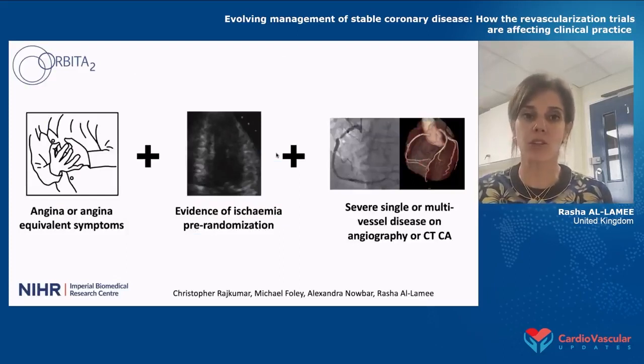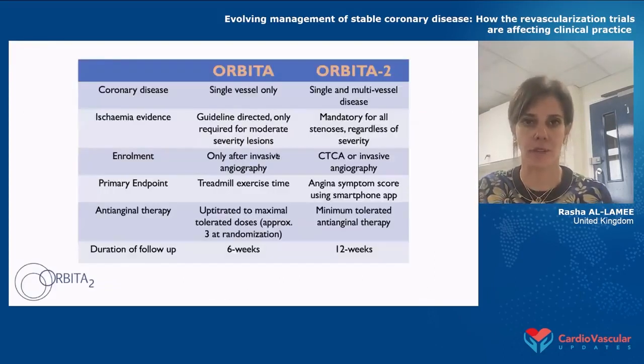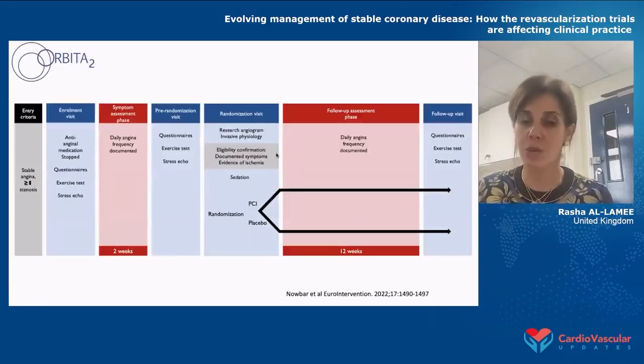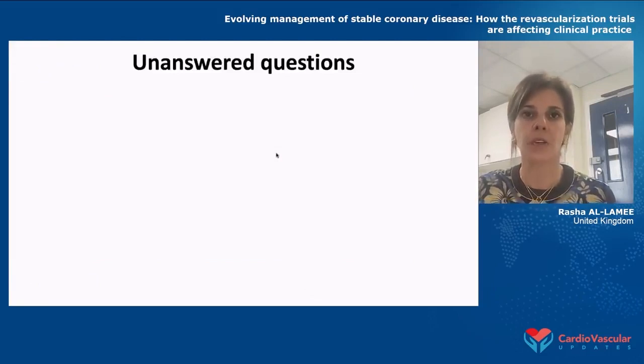So we're taking patients who have angina, they have evidence of ischemia, and they have severe coronary artery disease, either single or multi-vessel disease this time. There are a number of differences between the trials, but the major difference is that in ORBITA-2, there is far less medical therapy. There is minimally tolerated medical therapy. The duration is much longer at 12 weeks, but also importantly, it remains a placebo-controlled trial. So we are still randomizing patients to angioplasty versus placebo. We hope that the results from that trial will be available this year.